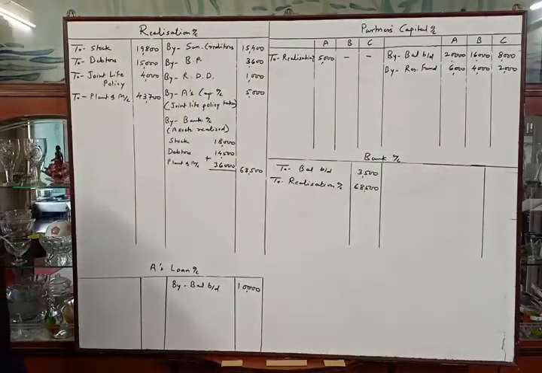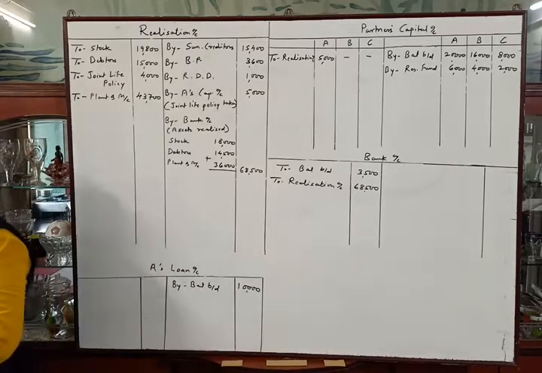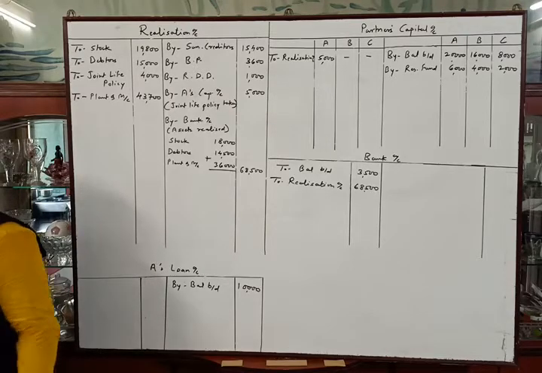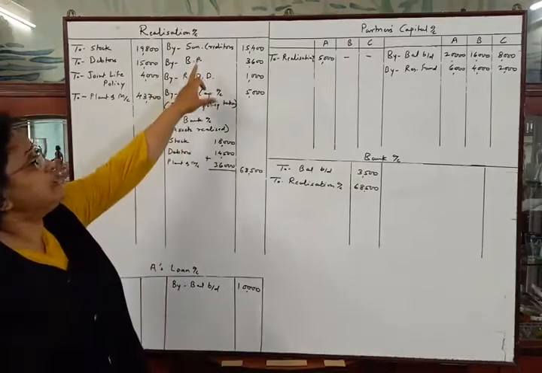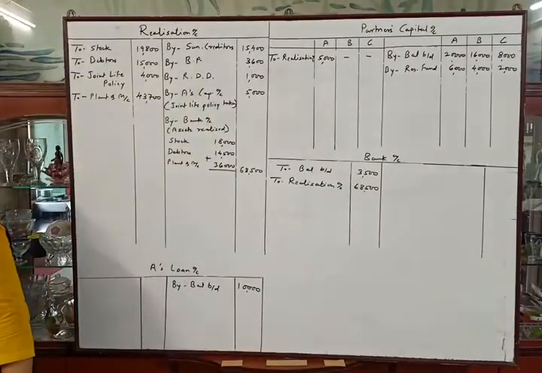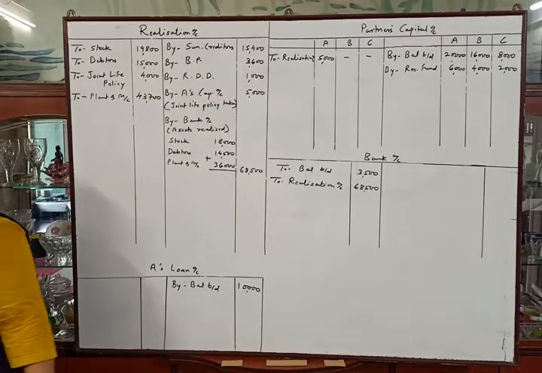Then the next adjustment. Liabilities were paid in full. In addition, one bill for rupees 700 under discount was dishonored and had to be taken up by the firm. So we have to pay sundry creditors, which is our external liability, bills payable, and additional liability created by bills receivable dishonored, that is rupees 700.